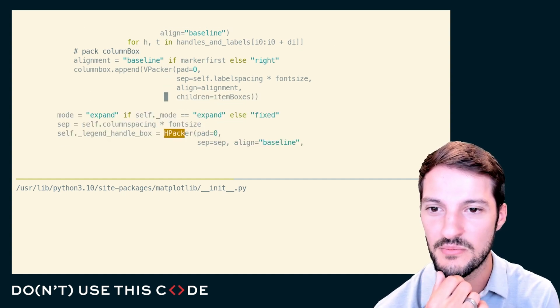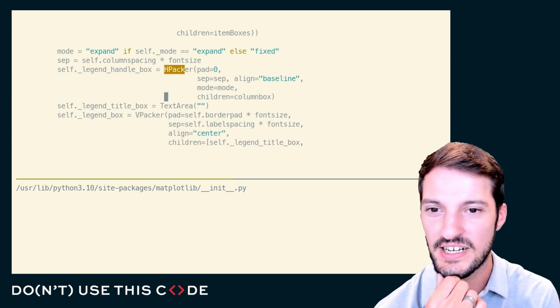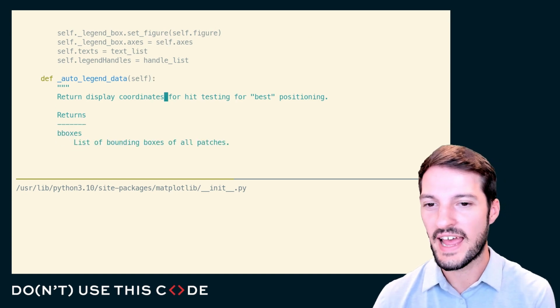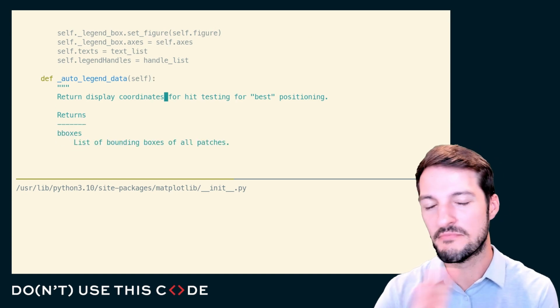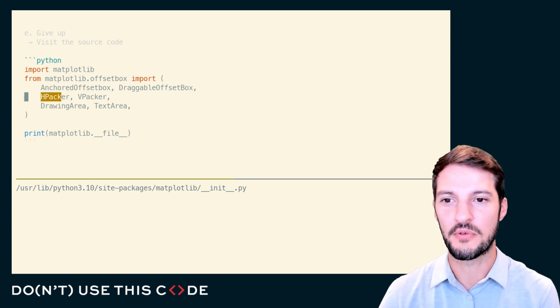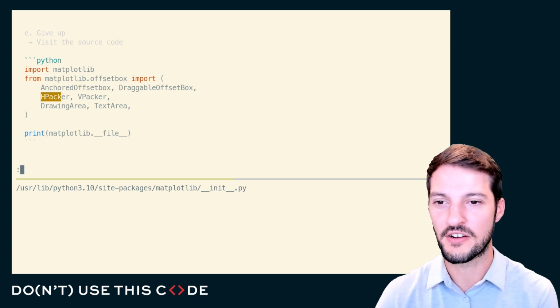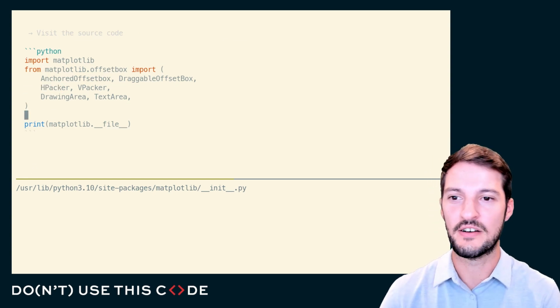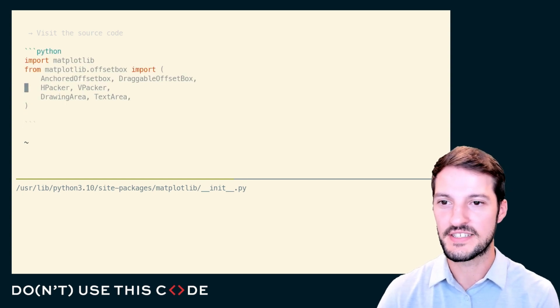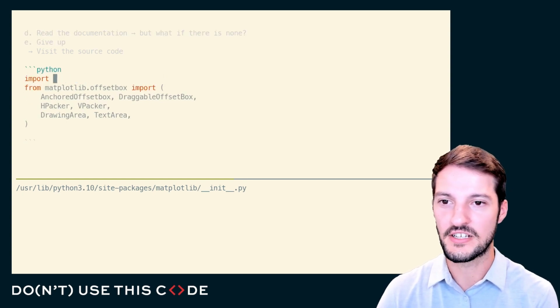I see I'm back here at item boxes. Legend handle box doesn't seem too interesting. This seems like the area around it. And I'm sure somewhere we have to add it to the figure, but we can go about that in just a moment. I want to try playing around with this hpacker and vpacker idea, the stuff that I just pulled out of matplotlib. And so to do that, I'll start by instantiating my own figure that I can draw on.